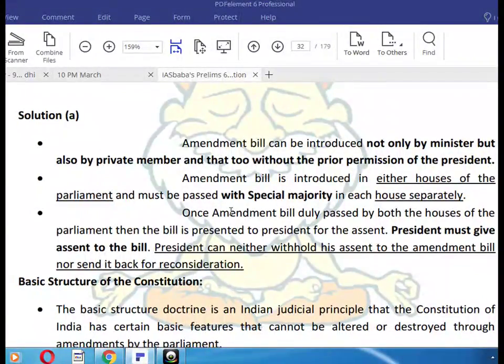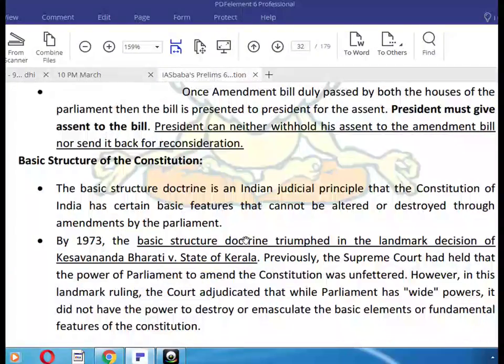Then the bill is presented to the President for assent. The President must give assent to the bill. The President can neither withhold his assent to the amendment bill, nor send it back for reconsideration.